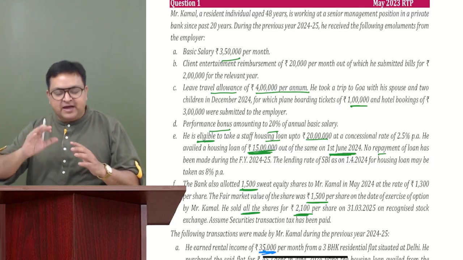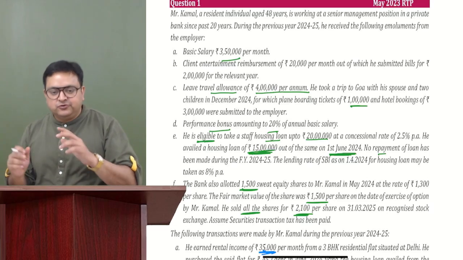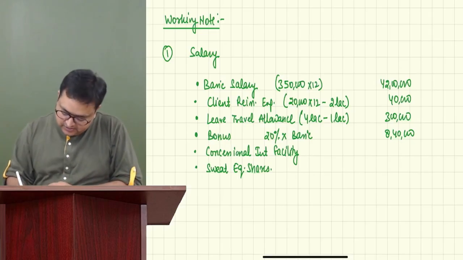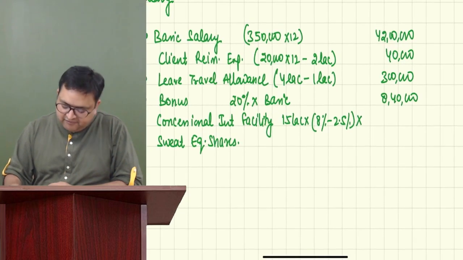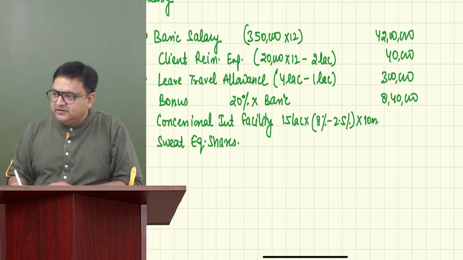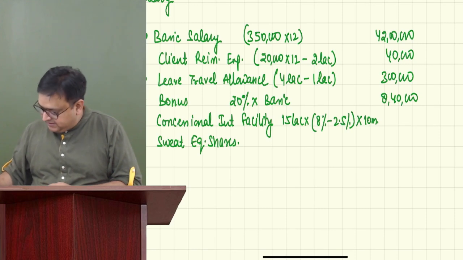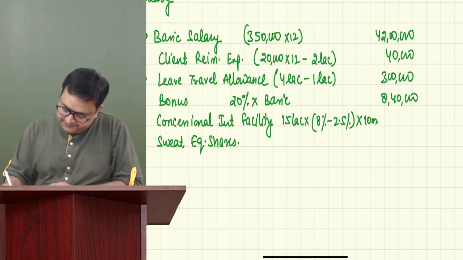Bank would have charged 8%, and here the employer is charging 2.5%. So it would be 15 lakh into 8% minus 2.5%, for how many months? We have availed it from June onwards, 10 months. Is it 68,750? Let me calculate. I think you're correct. Correct, 68,750.